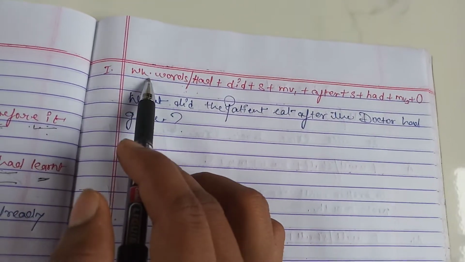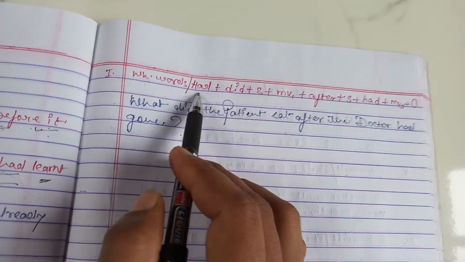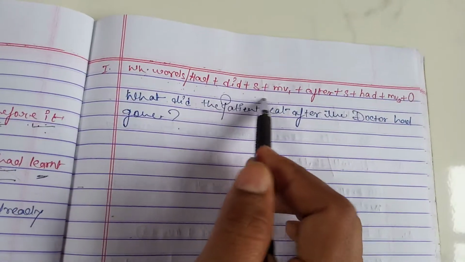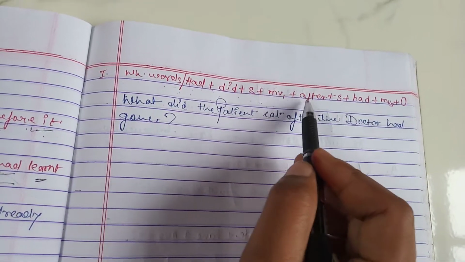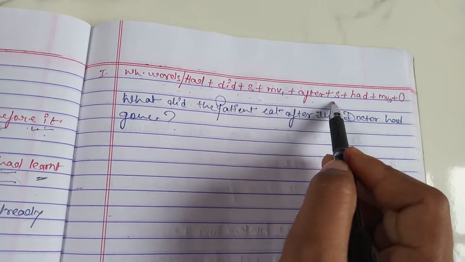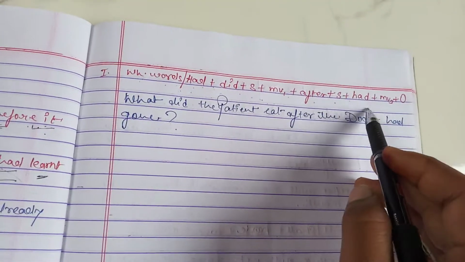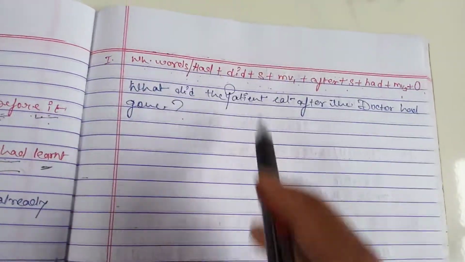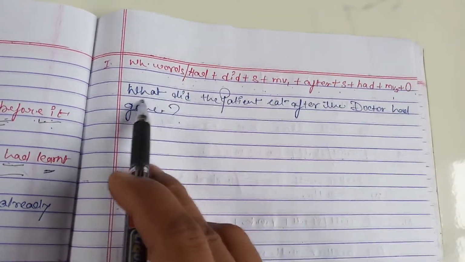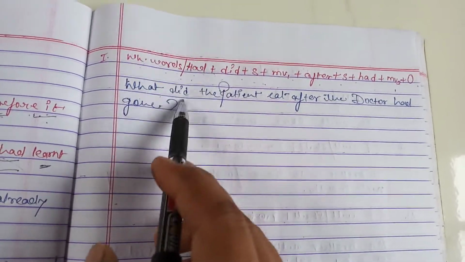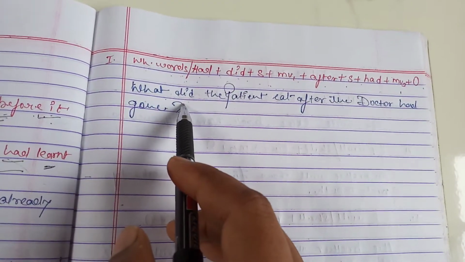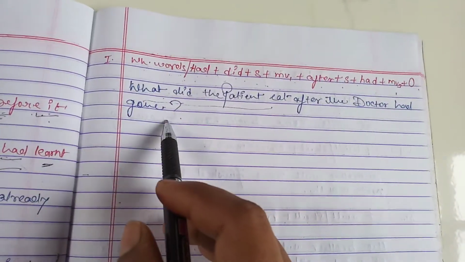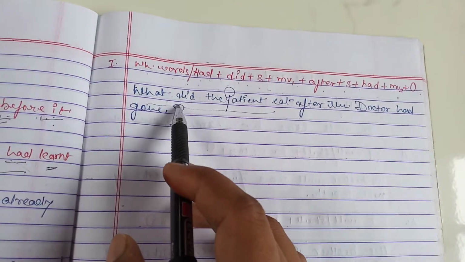First, if we are using WH words, then did plus subject plus MV1, then after, then subject plus had plus MV3, main verb in the third form, then object. How? First is the WH word, so what, then the helping verb did. Why are we using did? Because the first sentence will be in the simple past and the helping verb of the simple past is did.